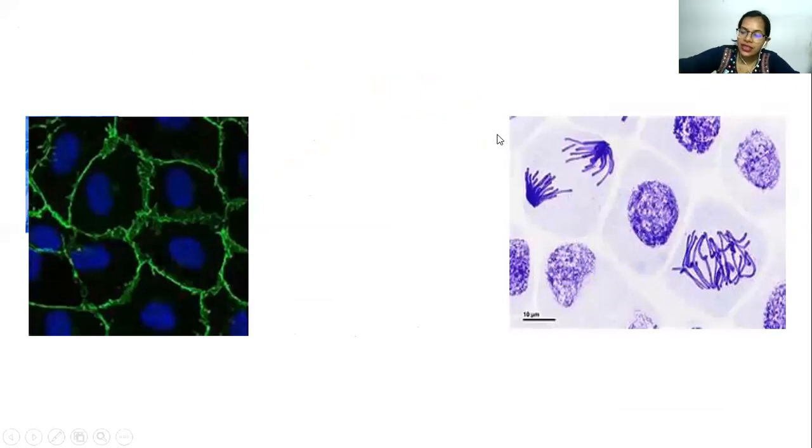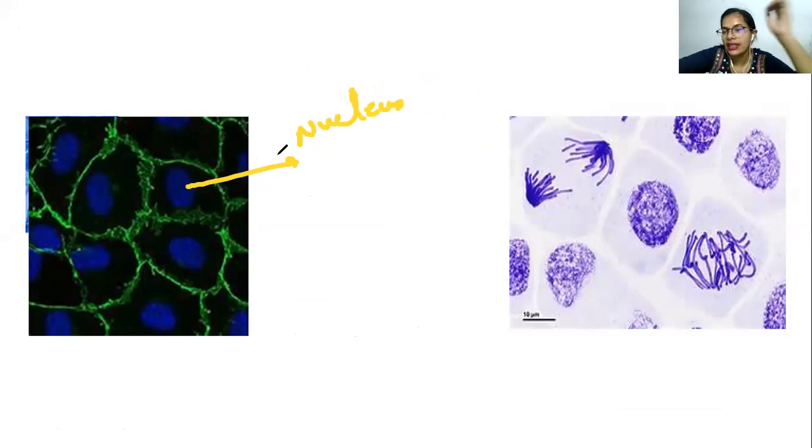Now over here, if you see, this is again the image taken of an animal cell. So if you see very clearly, the plasma membrane has been stained green in color, right? And then again we have got the DNA as a nucleus. Sorry, the DNA material is there, which has been stained with the blue color.